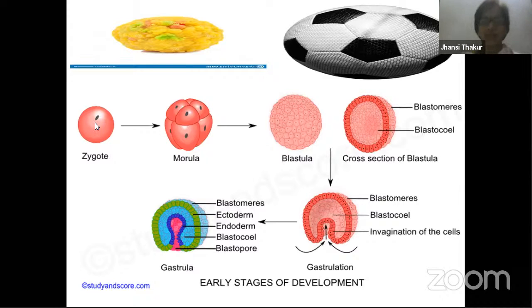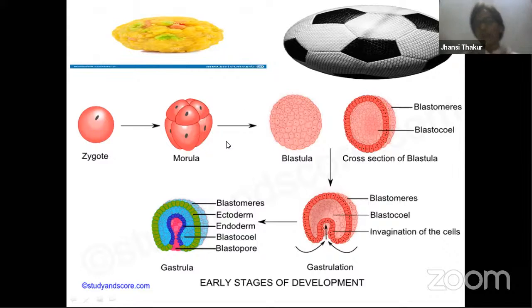Now, what happens to this particular mass of cells which gets divided? After the zygote divides, all the cells present here form a mass of cells, and in appearance it is just like a mulberry fruit. That is the reason this stage is called morula. We can compare the adhesion of the cells to how all the particles of bundi are attached in one laddu that we eat, right? All the particles are stuck together inside and outside, everywhere around. So the morula stage is also like that, with the cells attached to each other in that way, right? Later on, what happens to this morula?